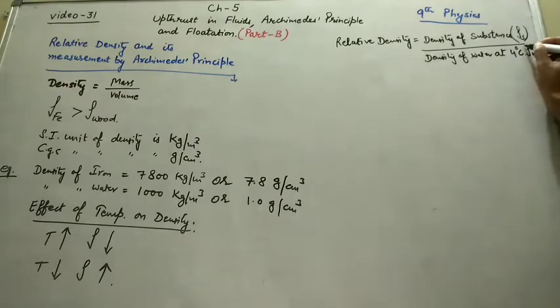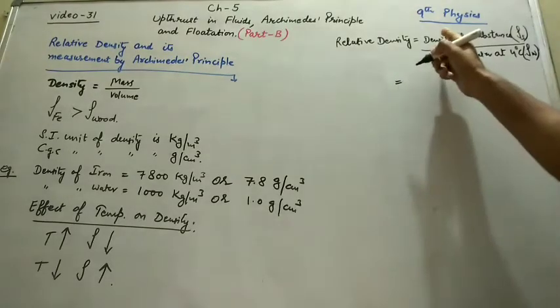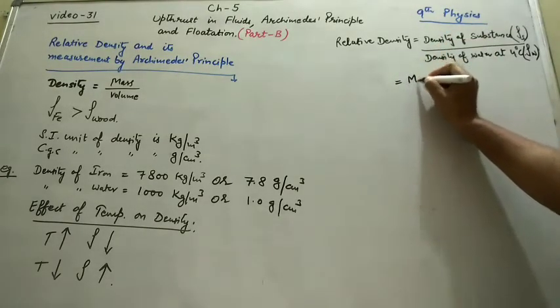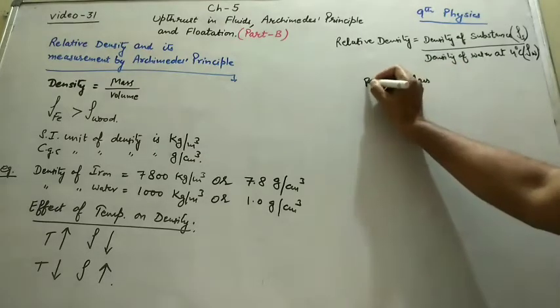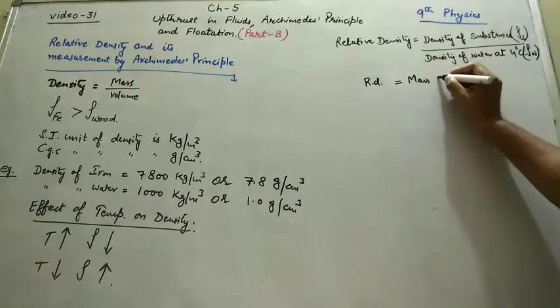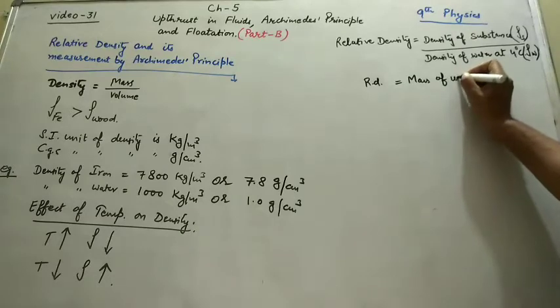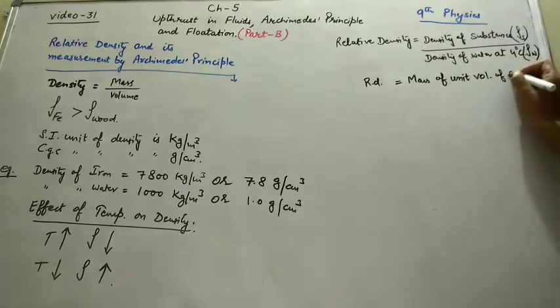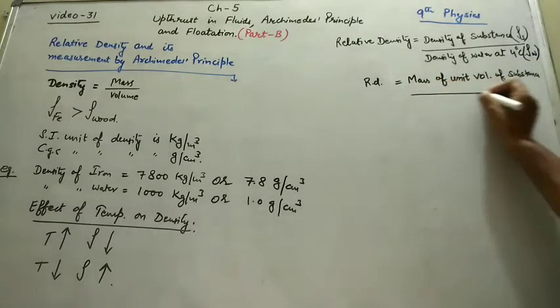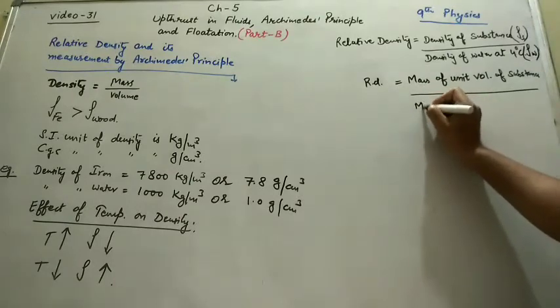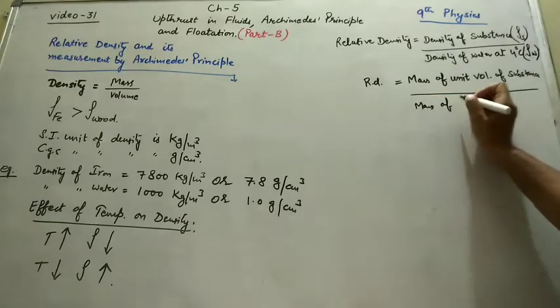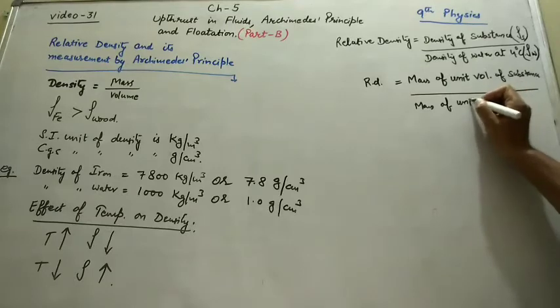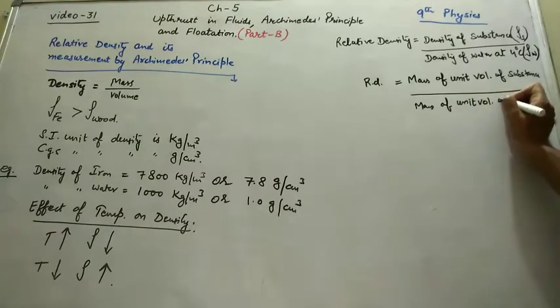Let it be rho W. Density is mass upon volume. So we can write this expression as RD equal to mass of unit volume of substance over mass of unit volume of water at 4 degrees Celsius.